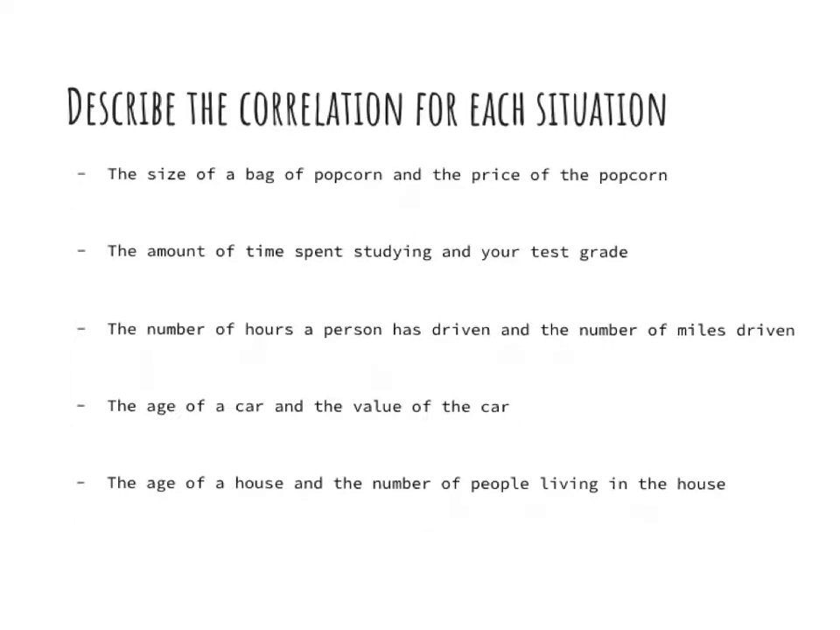Let's talk about some scenarios that describe a correlation for each situation. So, example one, the size of a bag of popcorn and the price of the popcorn. Here, think of it as the bigger the bag, the more you're going to pay. So, as the bag gets bigger or increases, the price gets bigger or increases. So, this is a positive correlation.